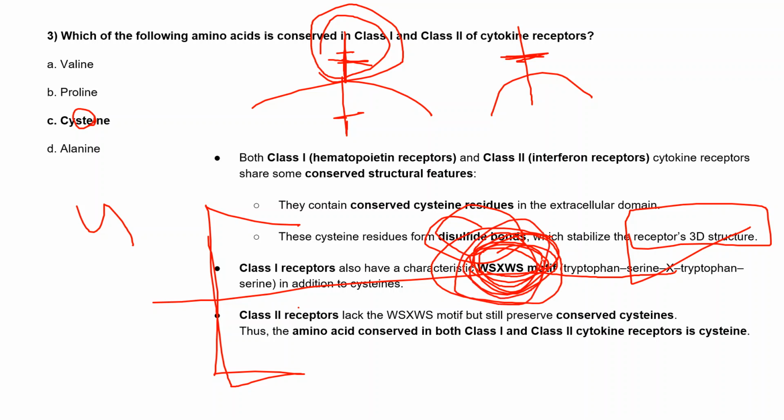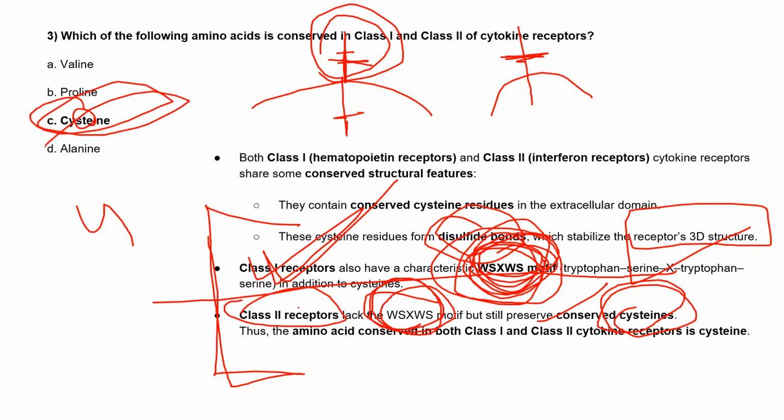Other than that, mostly these receptors are the same. They have the conserved cysteine amino acids. Class 2 receptors lack the WSXWS motif, which is a characteristic feature of class 1 receptors, but they still preserve the cysteine residue which forms disulfide bonds, as in class 1 receptors. So the amino acid conserved in both is the cysteine residue.